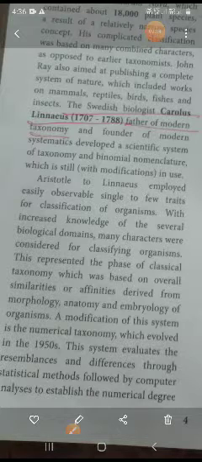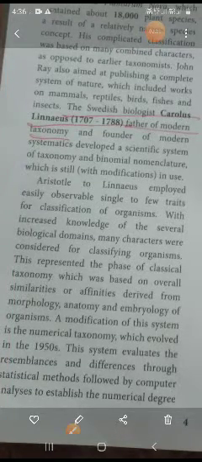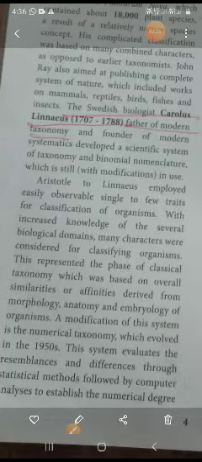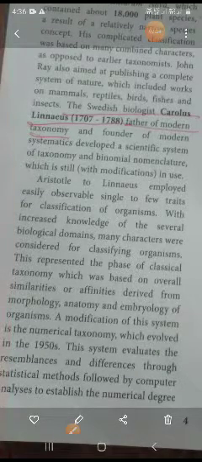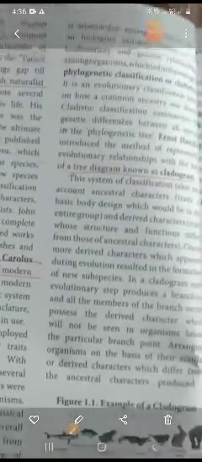Morphology, you know that. Anatomy means inside, embryology means development. The modification of this system is numerical taxonomy. Numerical means numbers will be increased, which evolved in the 1950s. In the 1950s only, numerical taxonomy entered. Okay, the system evaluated resemblance and difference through statistical methods followed by computer analysis. So now it follows computer analysis, statistical and numerical, and it will be established. So numerical degree is also referred to in that.